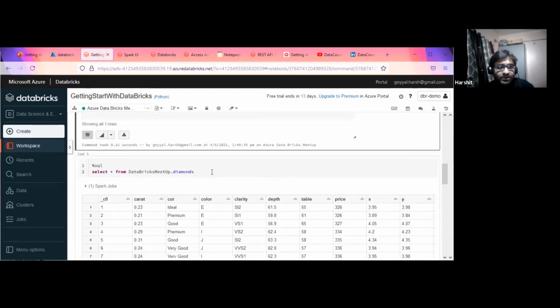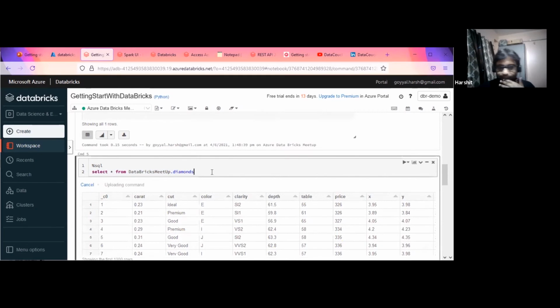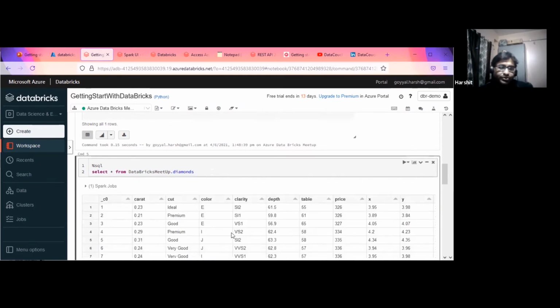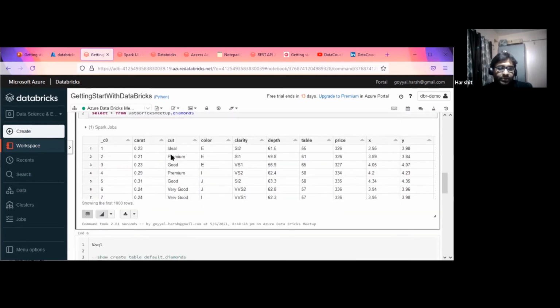If I do a select star, it shows me like this. This is a very small glimpse I wanted to share of how it shows. This is my diamond table. If you want to do some kind of plotting as well, we can, we can display this table as well.